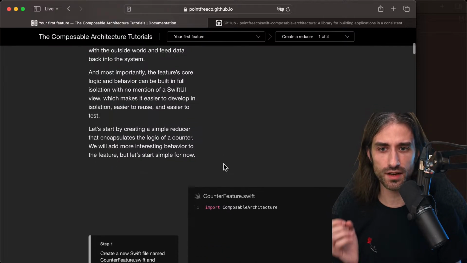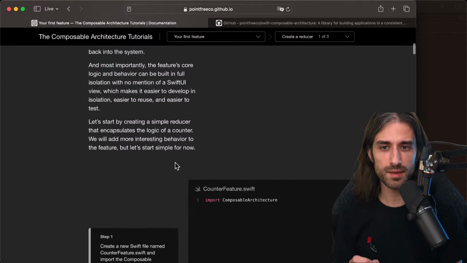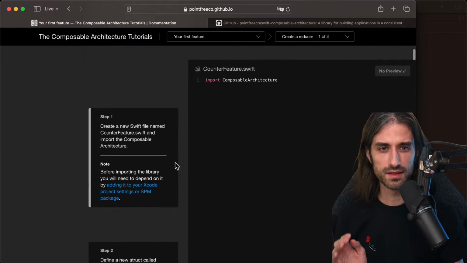So let's start by creating a simple reducer that encapsulates the logic of a counter. We will add more interesting behavior to the feature, but let's start simple for now. So before I start to write the code, I need to create an Xcode project because I want to write the code and run it as the tutorial goes on.